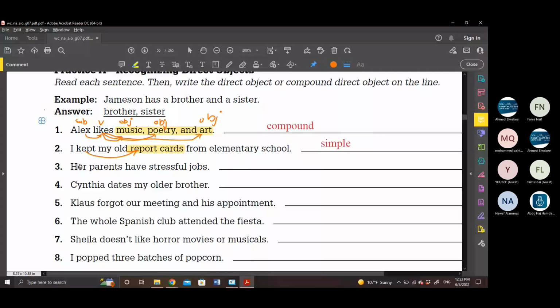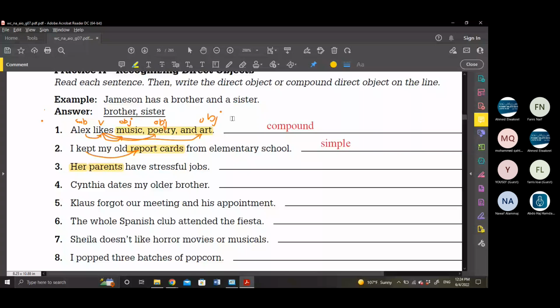I have here a mister, and I also have parents. So here alone, is it a subject? Can I start a sentence with her alone? Like I say, her has good parents. No, because her is called a possessive pronoun.